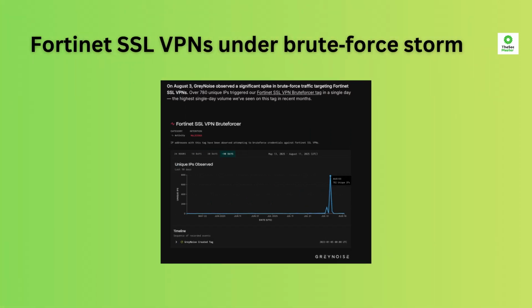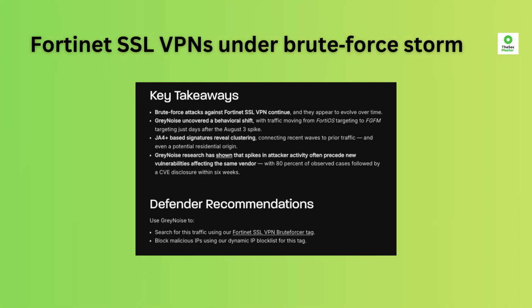Telemetry from GreyNoise shows a significant spike in brute force traffic targeting Fortinet SSL VPNs starting August 3rd. More than 780 unique IPs participated in the waves, with malicious hosts from the US, Canada, Russia, and the Netherlands. Attackers attempted long-running password-guessing campaigns, then shifted to a sudden, high-intensity burst before focusing on FortiManager servers. Historically, such spikes have preceded the disclosure of new Fortinet vulnerabilities, suggesting that adversaries may be testing credentials ahead of a zero-day release. Potential victims are organizations that expose Fortinet VPN or FortiManager portals to the internet.